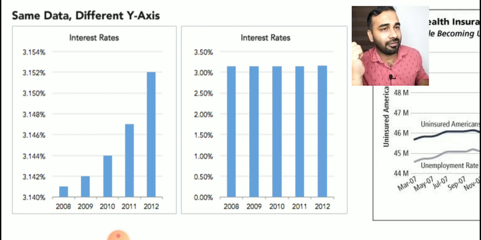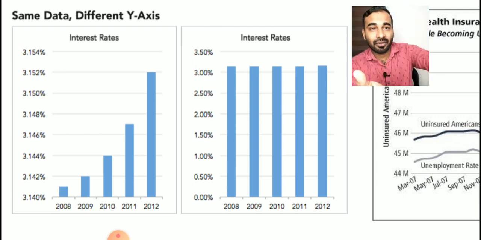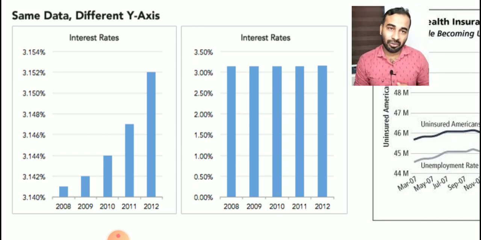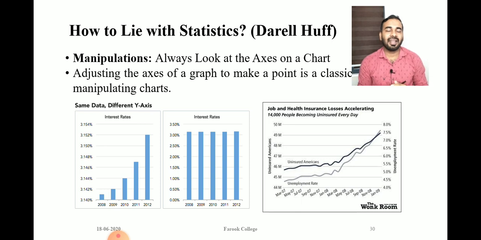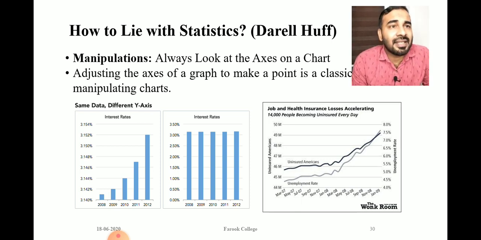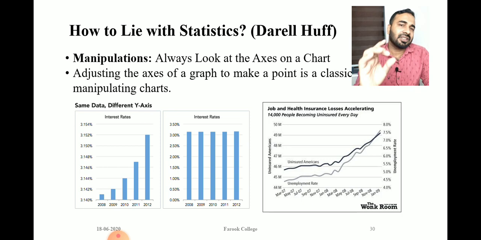But look at the second one, it starts from 0 itself, and goes from 0 to 3.5. In the second picture they are adjusting the graph with big numbers, but in the first they are adjusting the axis with small numbers.